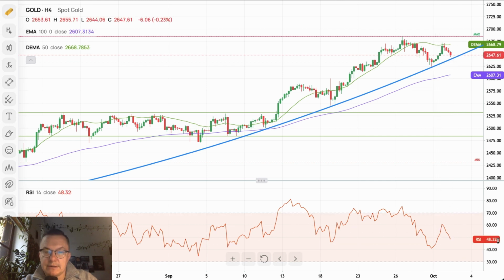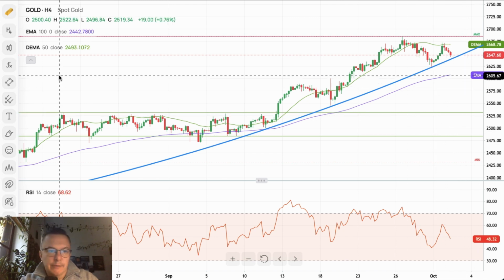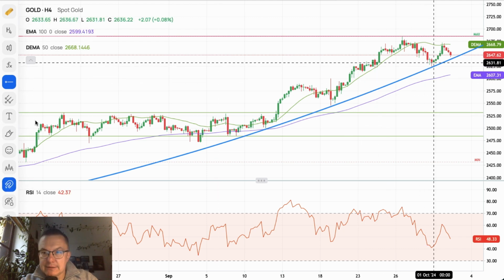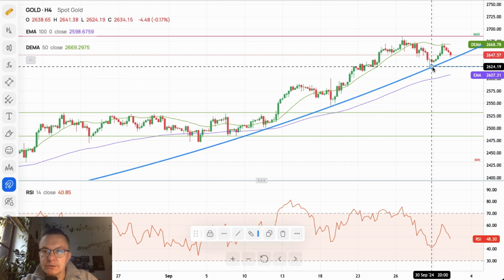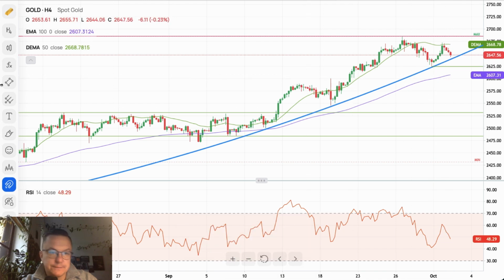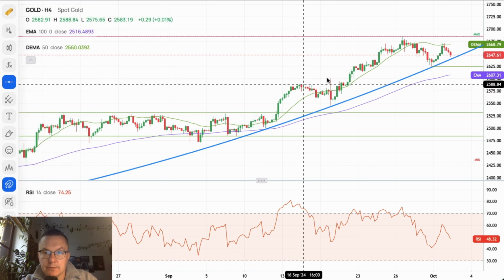The momentum is now at the level of 48 points only, so it's kind of a neutral momentum. But if we break below this local technical support 2624, the outlook might become more bearish, and we might even test the level of this.